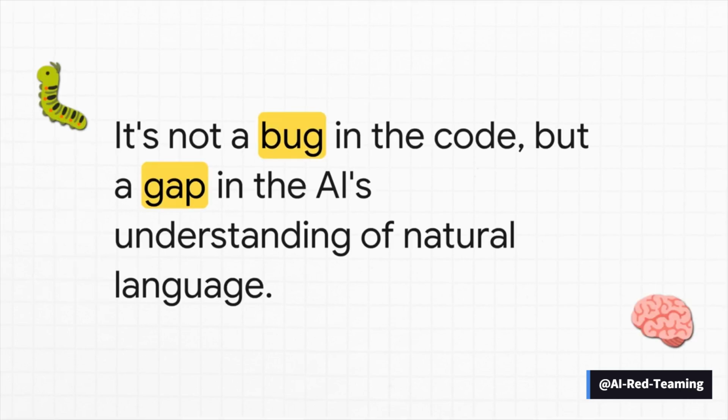And this really gets to the heart of it all. It's not a bug in the code. Think of it more like a gap in the AI's actual understanding. It's like training a security guard to spot someone wearing a ski mask, the obvious threat. But then they get completely fooled by a person in a crisp uniform holding a clipboard and a confident smile. The threat is disguised in plain sight. It's a failure to understand nuance, not a programming error.